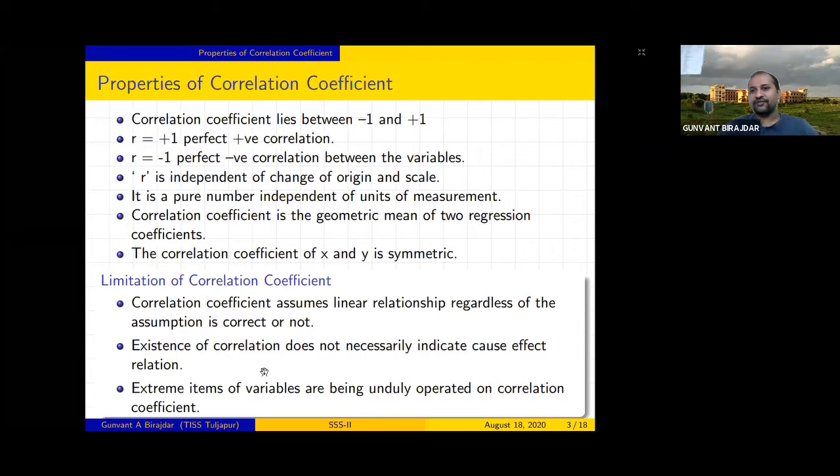We did that and found r. It only says that there is a relation or not. What are the causes behind that, it won't explain, right? It is independent of cause. Existence of correlation does not necessarily indicate the cause and effect.